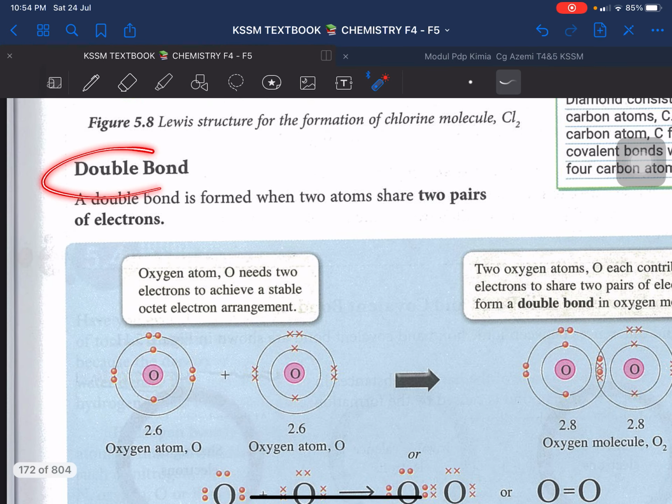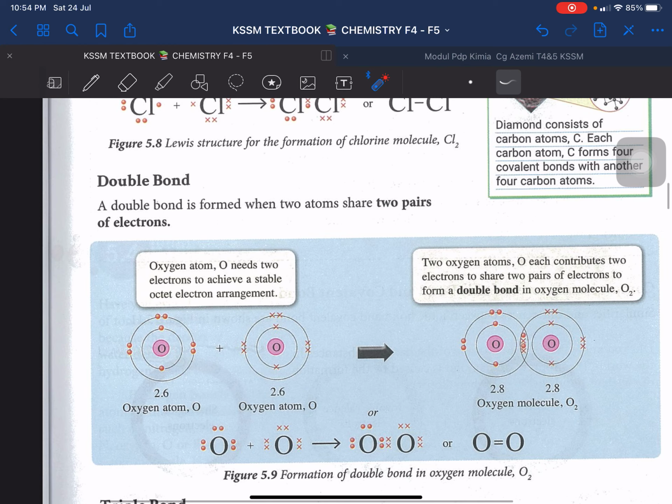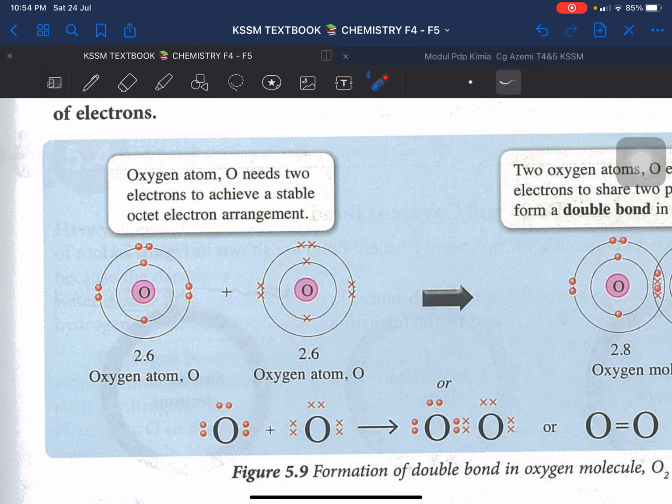Okay, double bond. So how double bond is formed? Macam mana double bond boleh terbentuk? A double bond is formed when two atoms share two pairs of electron. Itu double bond lah. Single bond tu yang share a pair. Kalau double bond, two pairs lah. So let us see. Example dia adalah ini.